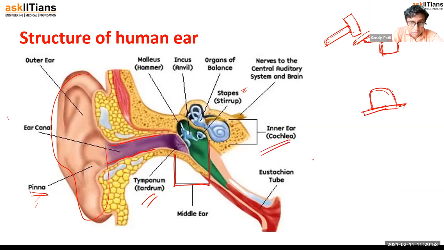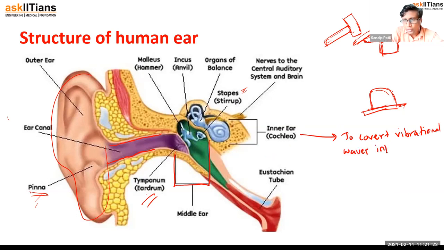This is the important part, the cochlea. Its job is to convert the vibrational waves, or longitudinal waves, into electromagnetic waves, or you can say electric signals.